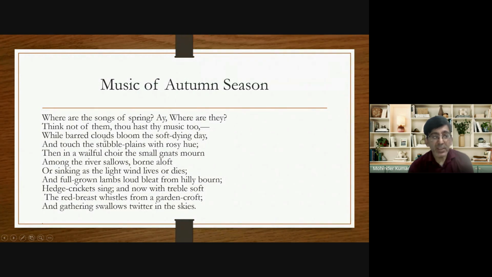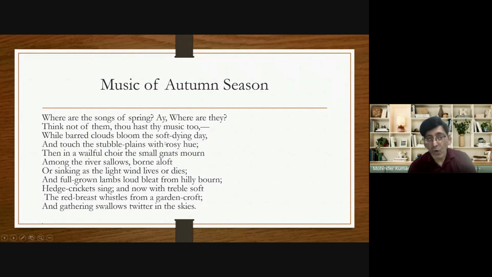"While barred clouds bloom the soft dying day and touch the stubble plains with rosy hue." Now, try to understand these two lines. Through these lines, John Keats talks about the scene of the setting sun.